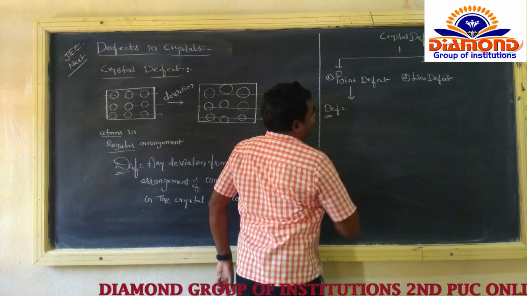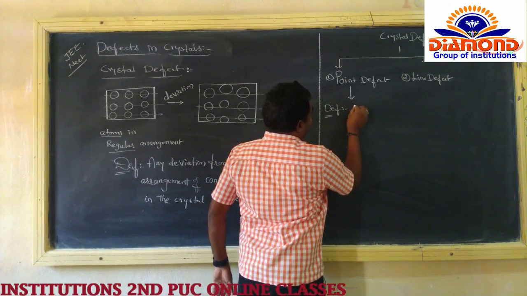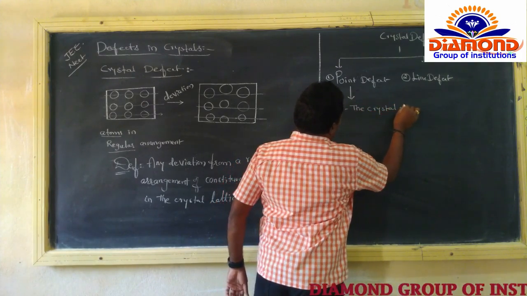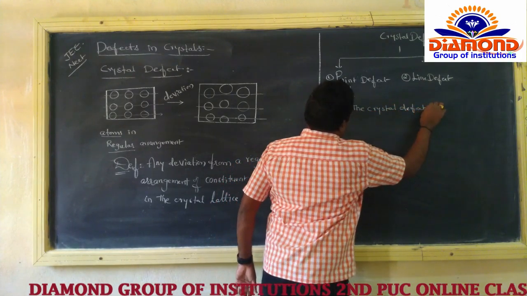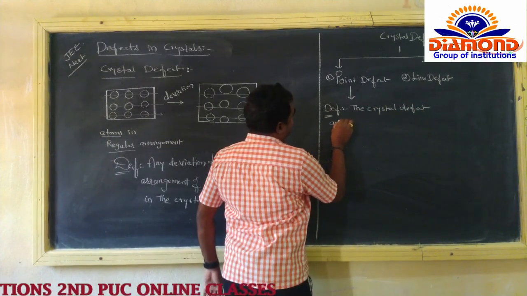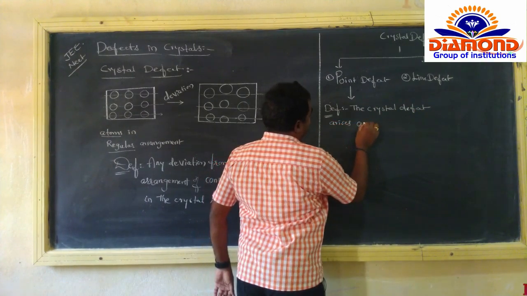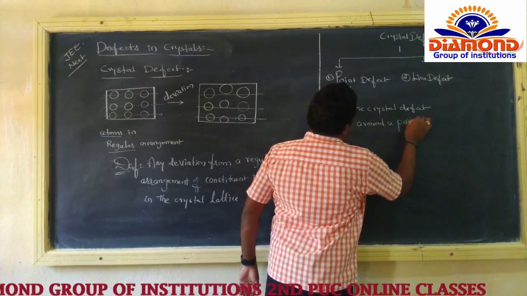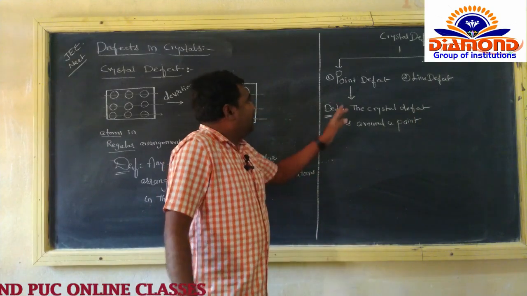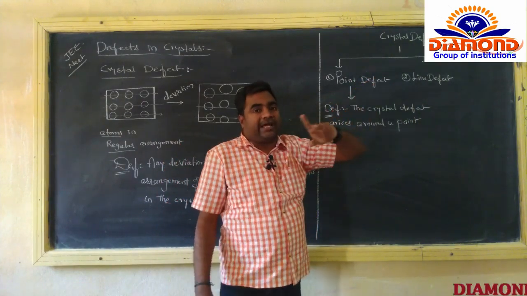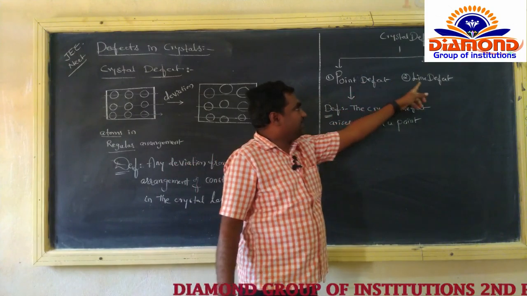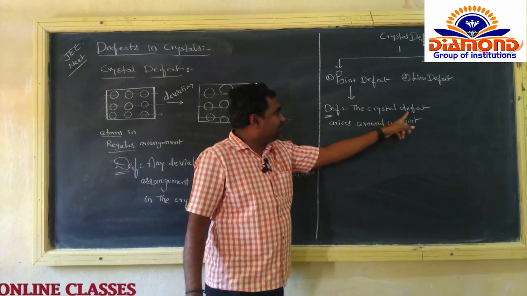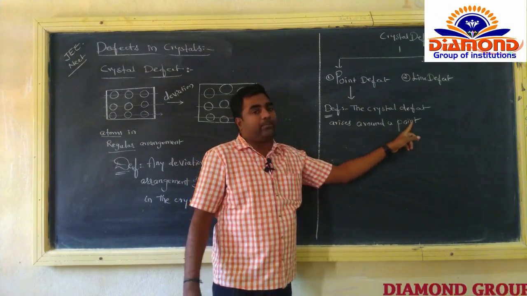The crystal defect arises around a point. Here the crystal defects are classified into two types. The first one is a point defect, the second one is a line defect. What is the point defect? Here the crystal defect arises around a point.